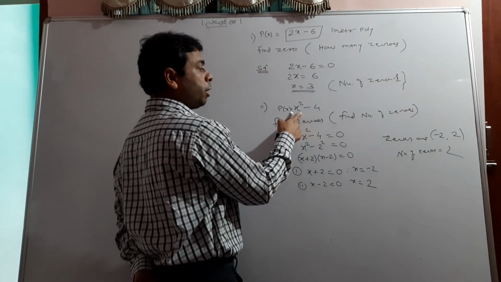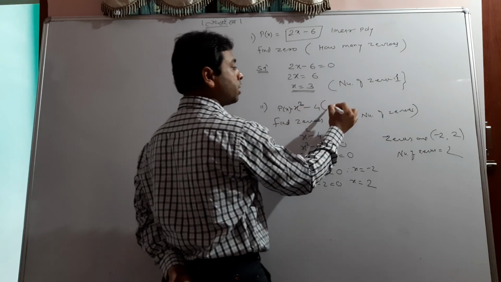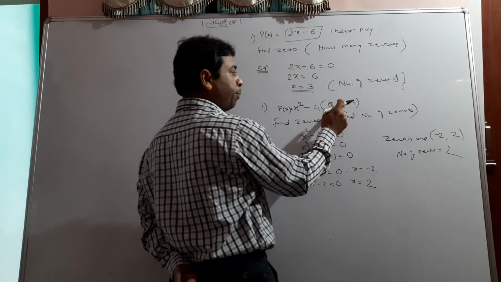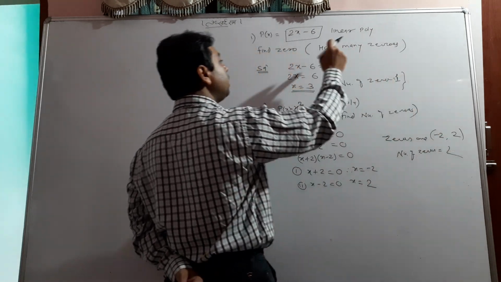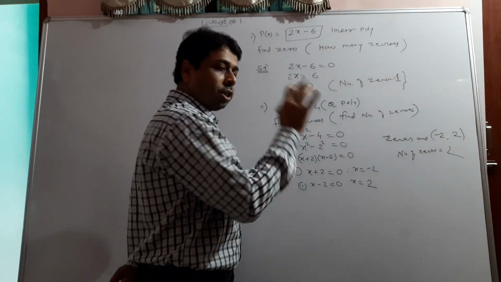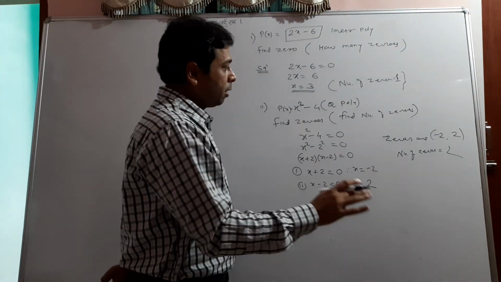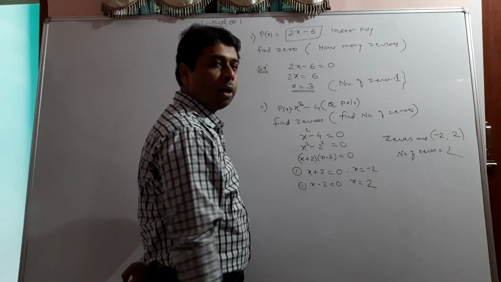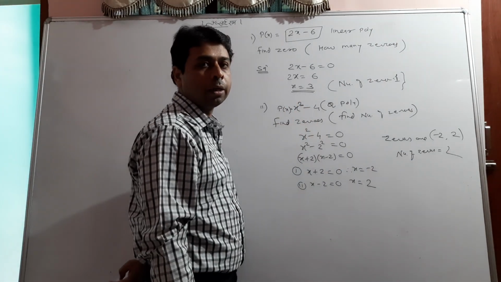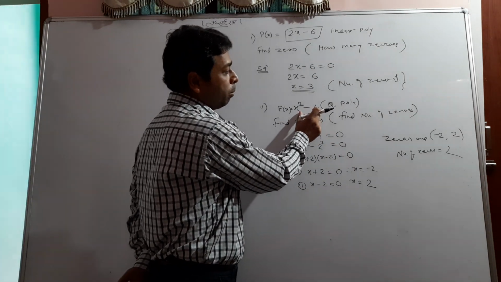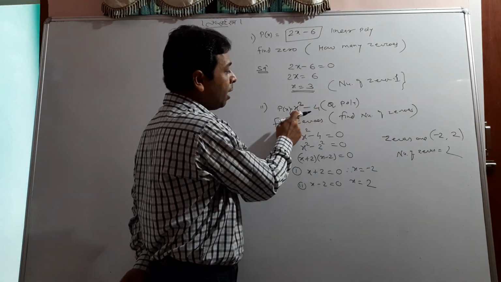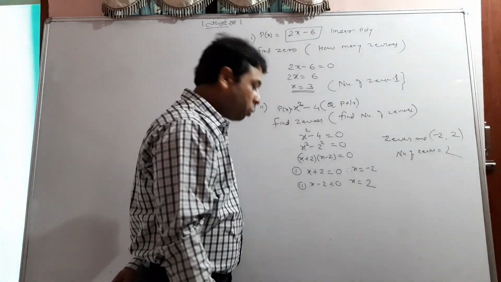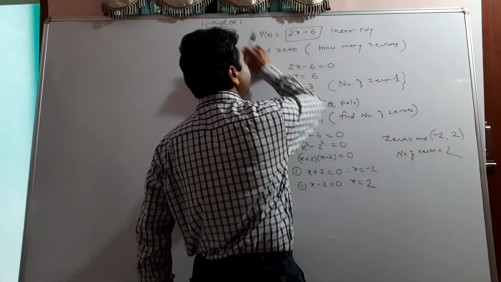So student, that was a linear polynomial, so the number of zeros we got was 1. This is a quadratic polynomial because the power of x is 2. So for a quadratic polynomial, the number of zeros is 2. For a linear polynomial, the number of zeros is 1. So this is very important. Think about it: as many as the power of x, that many zeros the polynomial has. So if it is a quadratic polynomial, the number of zeros will be 2. If it is a cubic polynomial, definitely the number of zeros will be 3. So student, this is a very important concept you have read here.